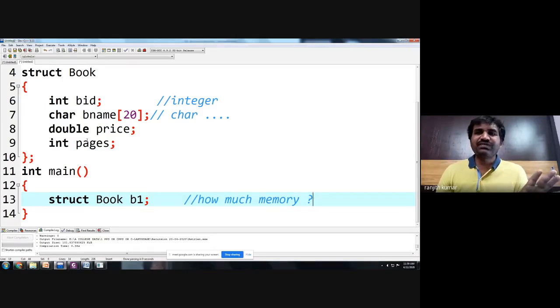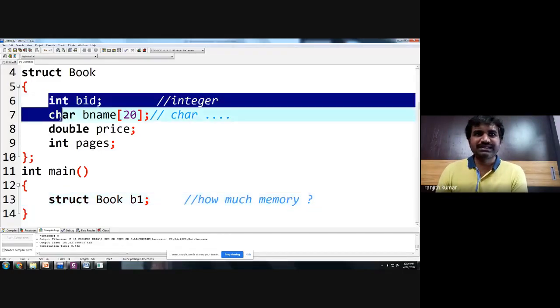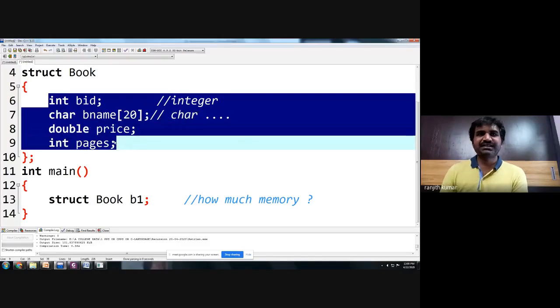Using the sizeof operator, we are able to tell how much memory each data type will take. In the structure, the memory allocated for a structure variable is the sum of the members' sizes. So the book has 4 members. What are the 4 members? One integer, one string data type character, one double, and one pages. Now if you total all of them, 4 plus 20, 24 plus 8, 32 plus 4, 36 you have to get.